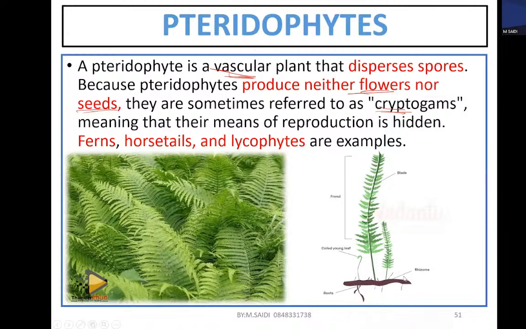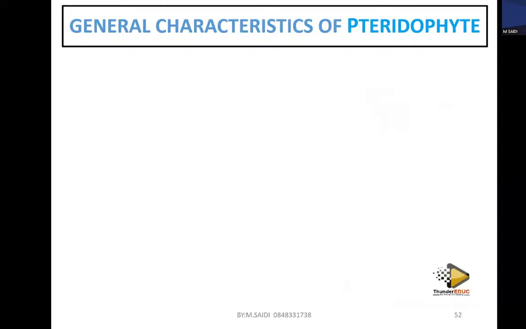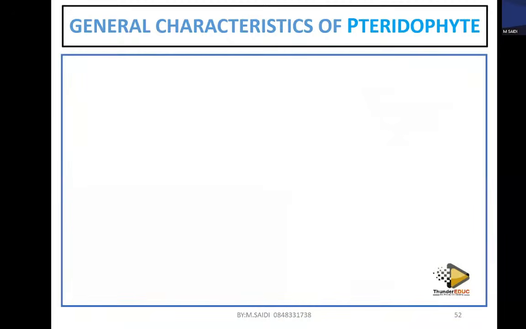This is a rhizome, not a rhizoid. Don't confuse rhizoid and rhizome. A rhizome is like an underground stem, looking like what we call a stolon. The rhizome has what we call roots. It means that this is a little bit advanced compared to bryophytes. So when we continue, what are some of the general characteristics of these pteridophytes?